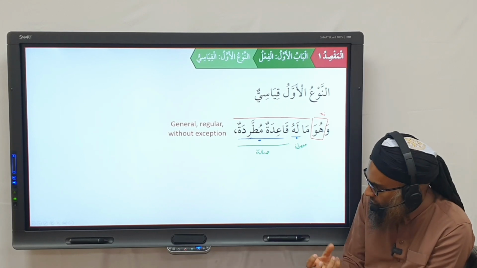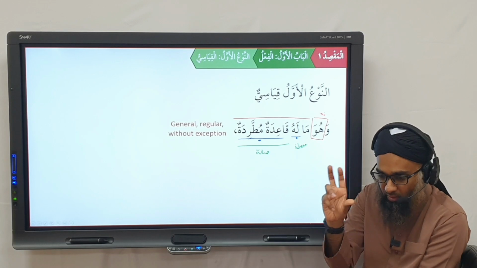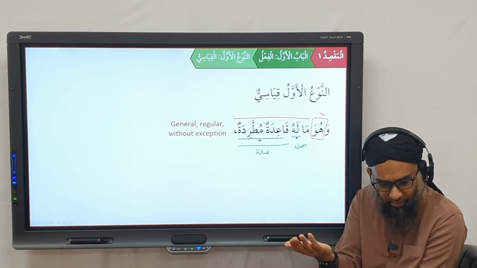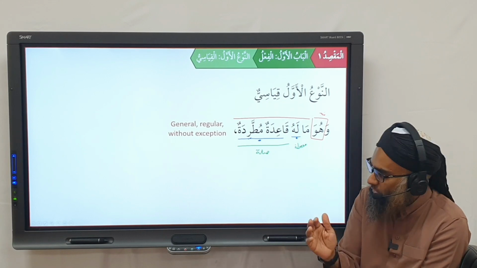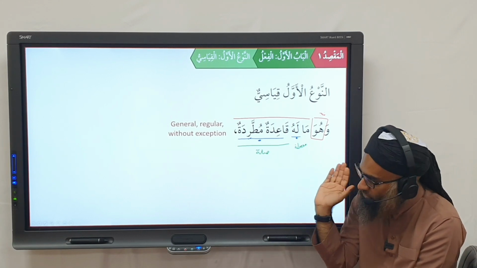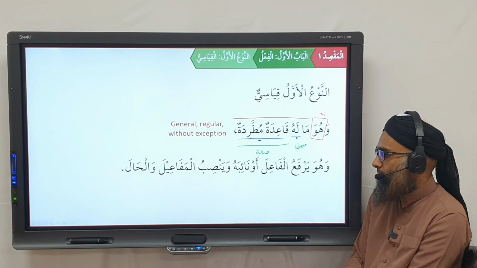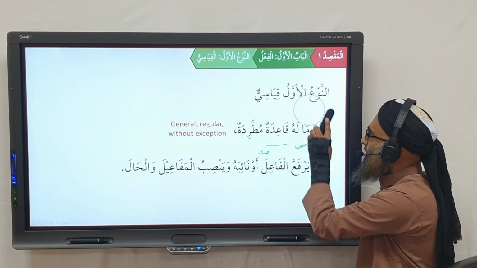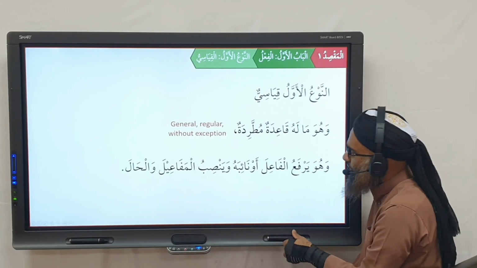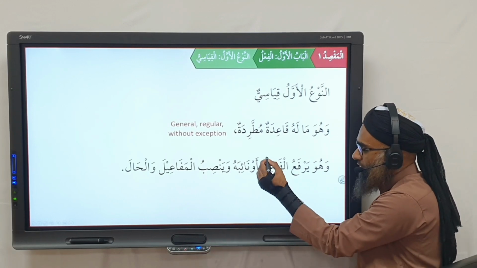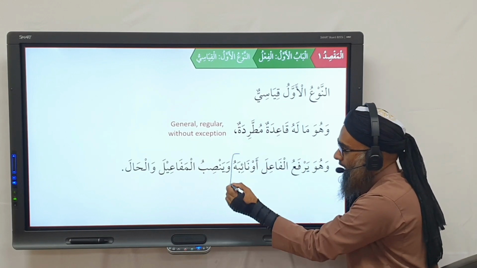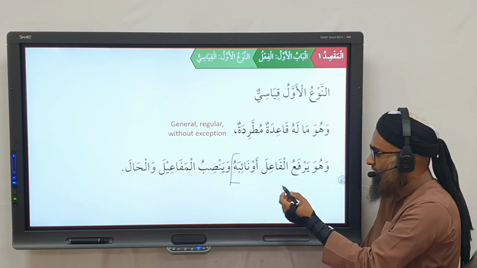Yes? So even if you make up words, you have to coin new verbs. If it's lazim, it'll have a fa'il. If it's muta'addi, it will have a maf'ul bihi. So this is muttarida. So every single verb follows the same pattern. Okay? What's the qaida? The qaida of the thing is, وَهُوَ يَرْفَعُ الْفَاعِلَ. It makes a fa'il marfu'. وَنَائِبَهُ. It makes a fa'il and na'ib al-fa'il. So this is fa'il.